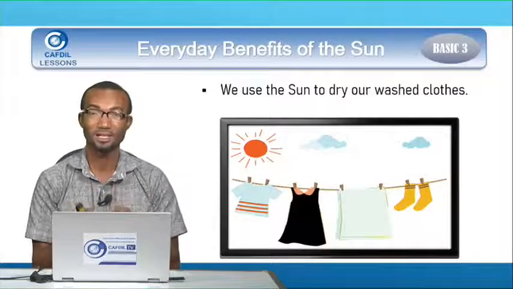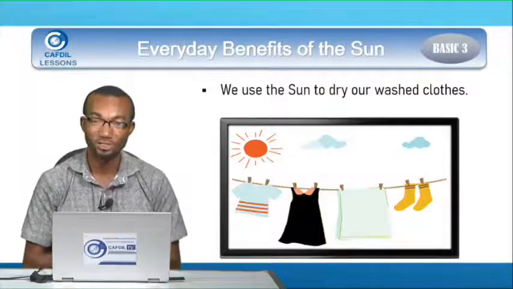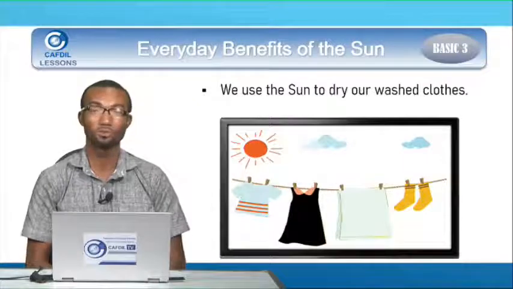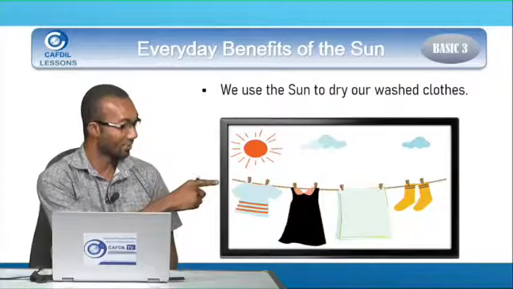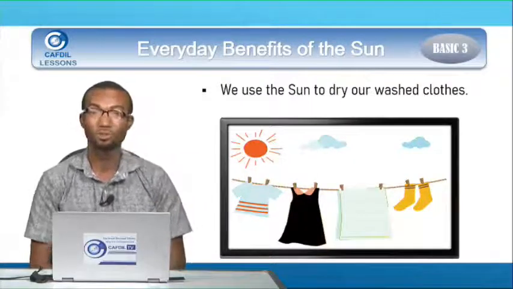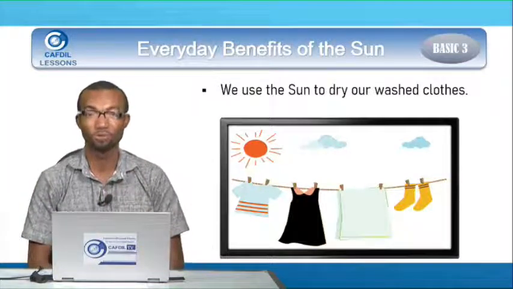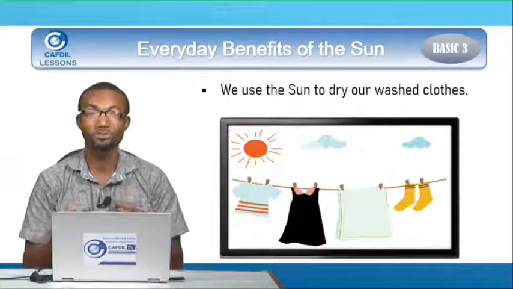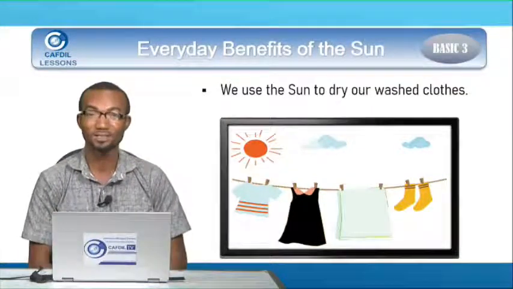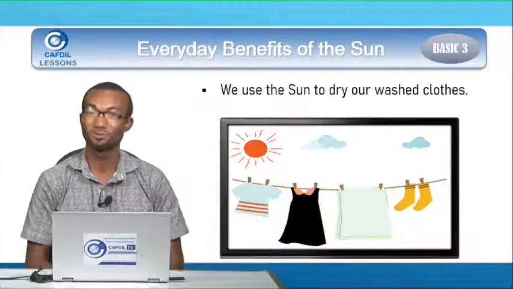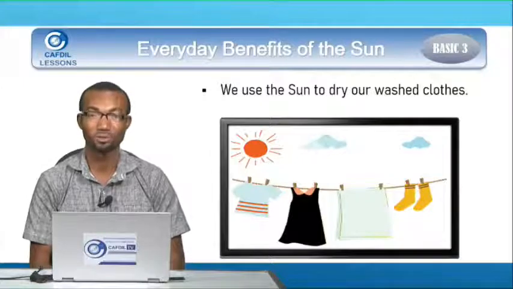We also use the sun to dry our washed clothes. When you finish washing your dirty clothes, you go and hang them in the sun, as you see here with a drying line with clothes on it. Why didn't you hang it inside your room? Because you want the clothes to dry early. So you go and dry them in the sun. So we use the sun in our everyday activities to dry our washed clothes.